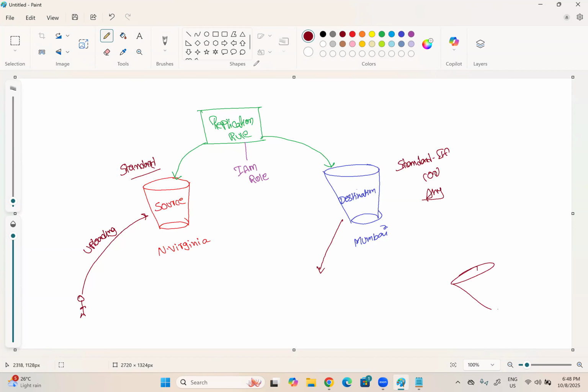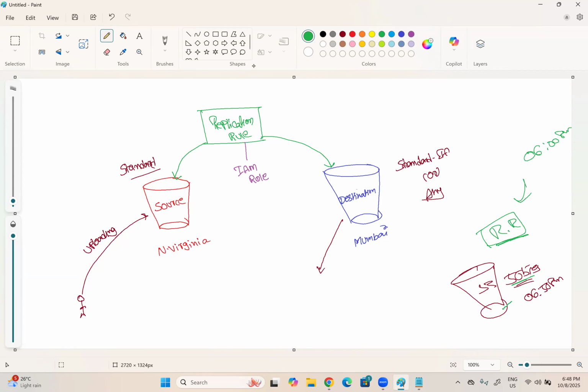Let us say I have an S3 bucket in which I already have 5 objects, and now I'm going to create the replication rule at, let us say, 6 p.m. Whatever objects were already available in the bucket before creating the replication rule cannot be replicated by the replication rule.